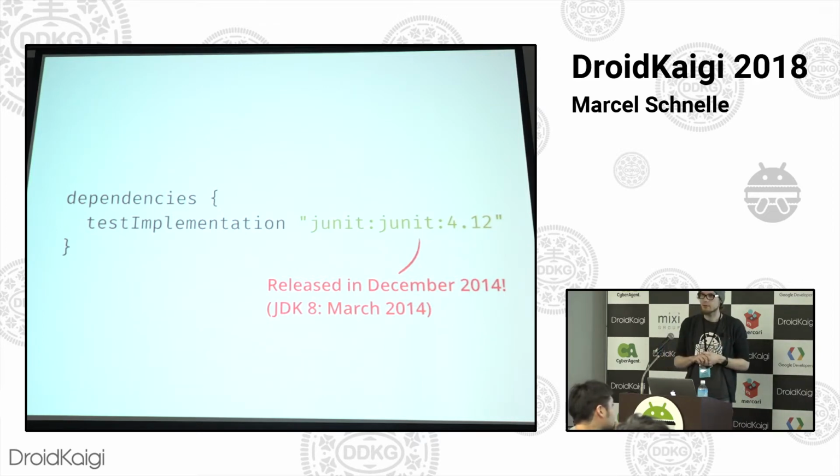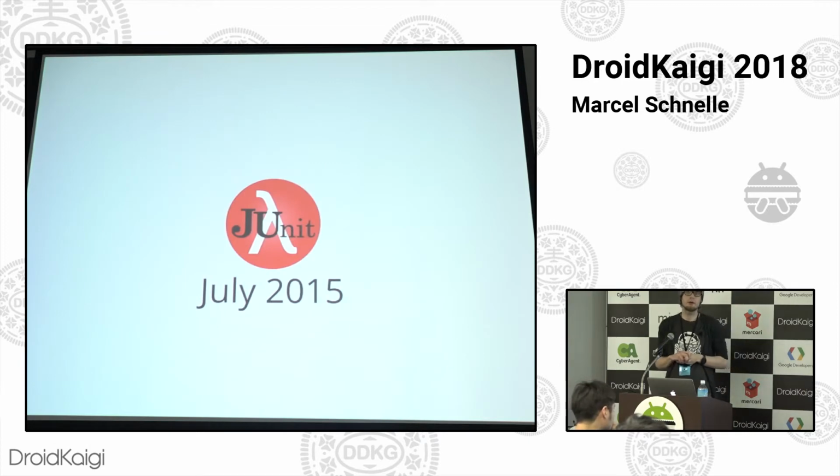But that's not what we're going to talk about today, because we're going to talk about the successor to what we all know and love, hopefully. A couple of months after this release, in July of 2015, the core maintainers, some of the people behind the whole JUnit initiative, were conceptualizing what a successor to JUnit 4 might look like. And in July, they turned to crowdfunding of all places. I think they went to Indiegogo and started a crowdfunding campaign looking for funds to dedicate their work on writing the new concept of JUnit.